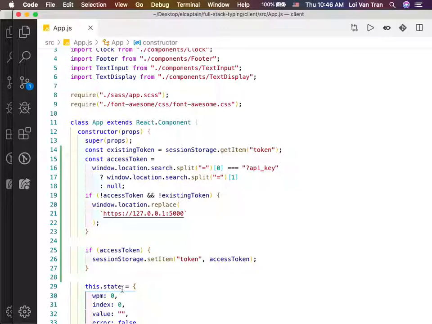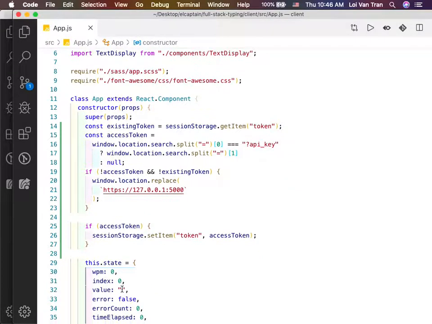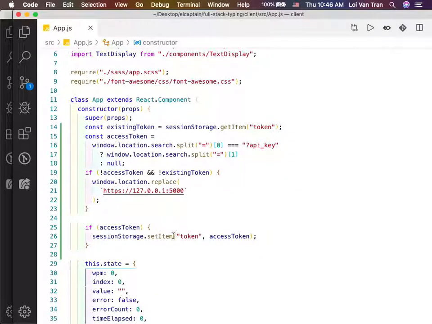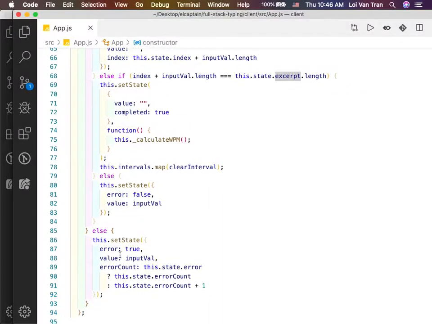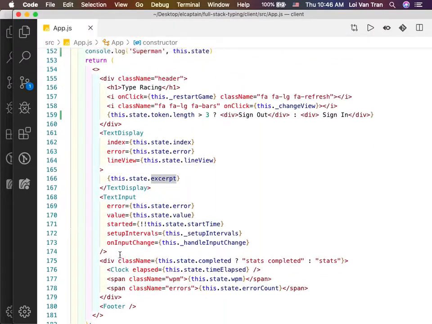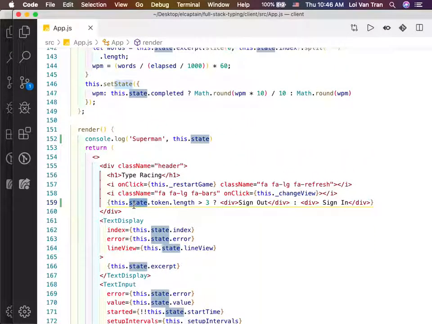If we found it inside the window, we would set it to session storage. And lastly, either the existing token or the access token, we stick that in our state. When that occurred, on line 159, we decided to show the user a div based on the state of the token. This way may not be the best way. We could have used is signed in, is not signed in, but just know that the fewer pieces of state we use, the better.